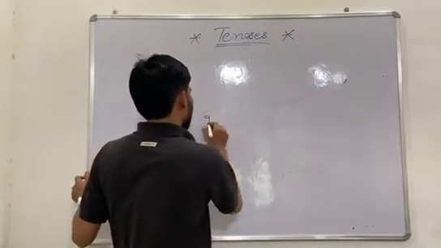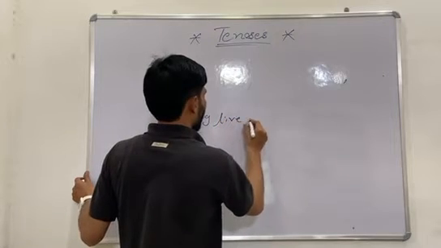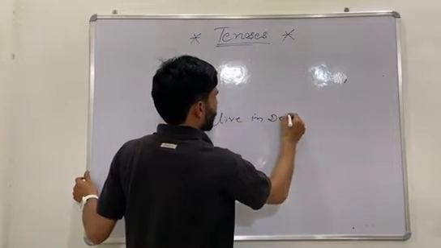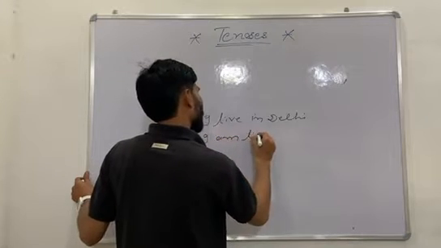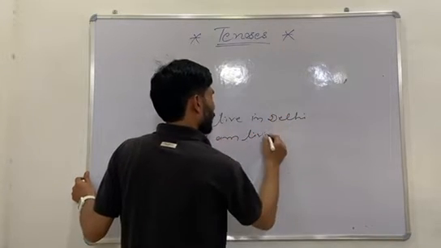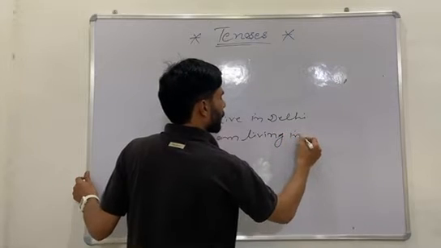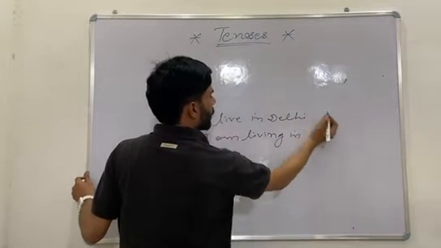I live in Delhi. I am living in Delhi. What is this?